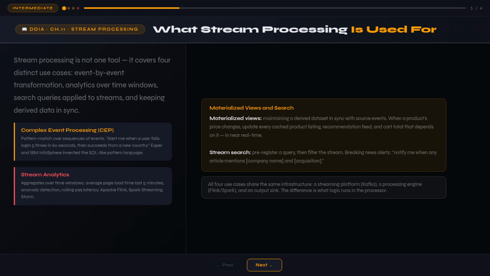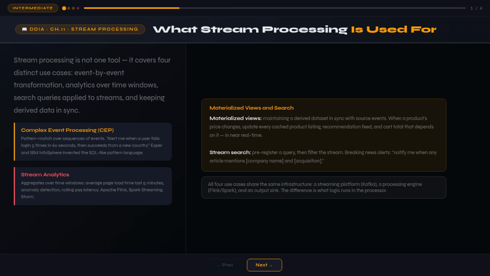Third, maintaining materialized views. When a CDC stream flows through a stream processor and updates a derived data store, that's a materialized view being maintained. Samza and Kafka Streams are particularly good at this because they build on Kafka's log compaction. They can maintain views that stretch back to the beginning of time, not just a limited window.